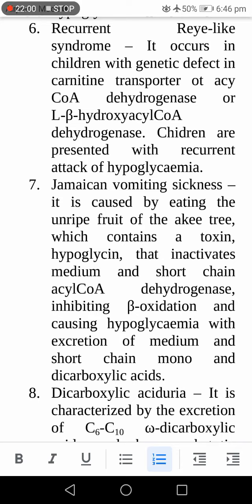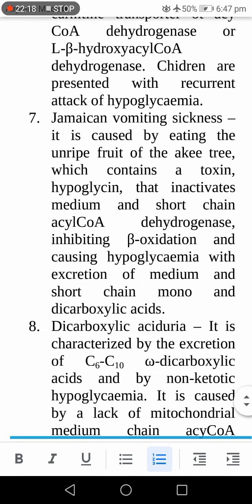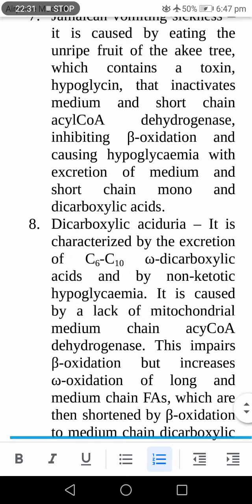It is caused by eating the unripe fruit of the ackee tree, which contains a toxin, hypoglycin, which inactivates the medium and short chain acyl CoA dehydrogenase. So there is an inhibition of beta oxidation causing hypoglycemia. And simultaneously there is an increased operation of omega oxidation, so there is production of dicarboxylic acid, and dicarboxylic acid is excreted through the urine, so that is called dicarboxylic aciduria.